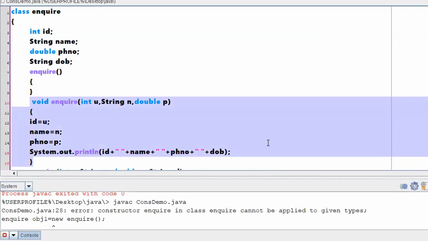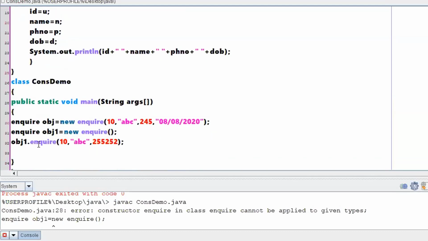Are things clear? If you are giving a return type for a constructor, then it will consider it as a normal method, not a constructor, right? So as it was considering it as a normal method, I have to create an object. So using the object, I have to call the method explicitly by passing the arguments which match the formal parameters of that particular method. Is this example clear, or confusing?